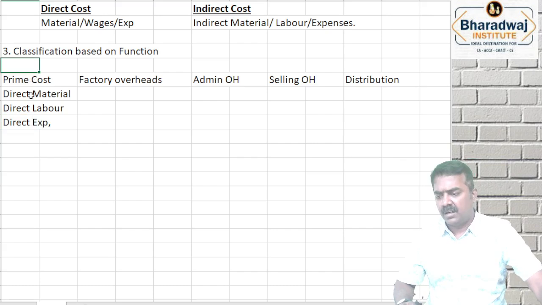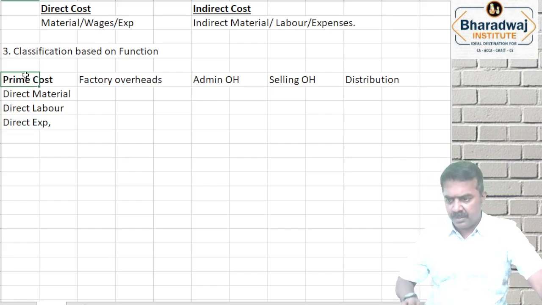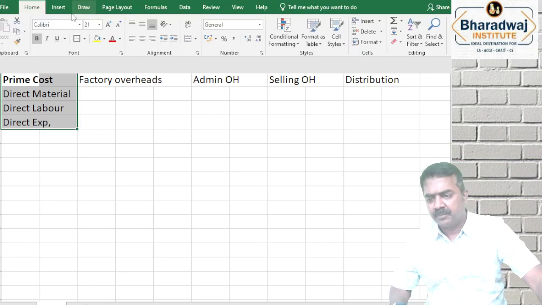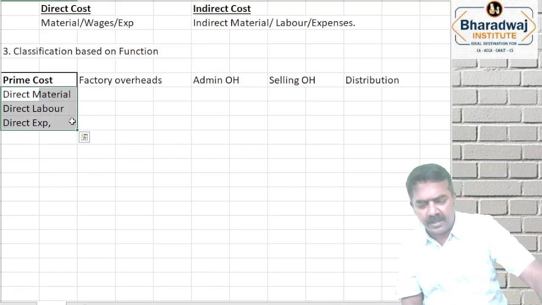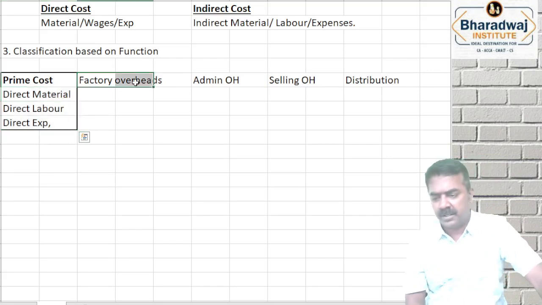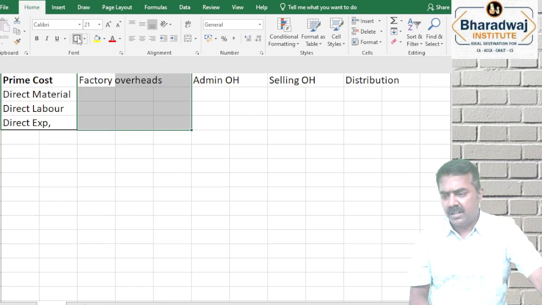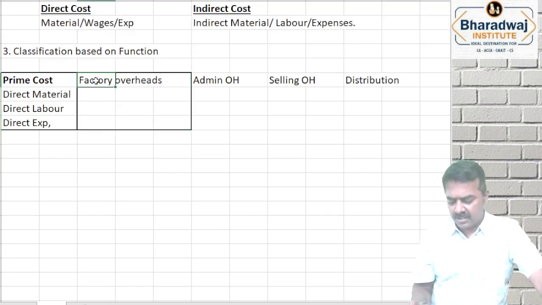And all these things are called as which cost? Prime cost. We are going to see cost sheet, the next chapter is going to be cost sheet. Direct material, direct labor and direct expenses are part of which one? Prime cost. Next level, whatever you spend in the factory, that is called as which one?